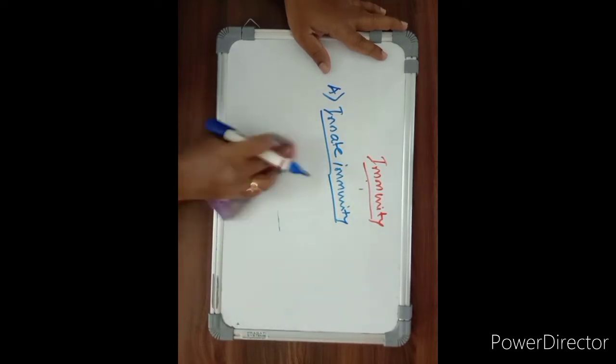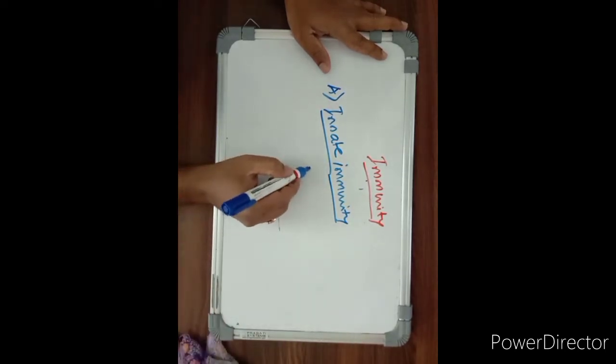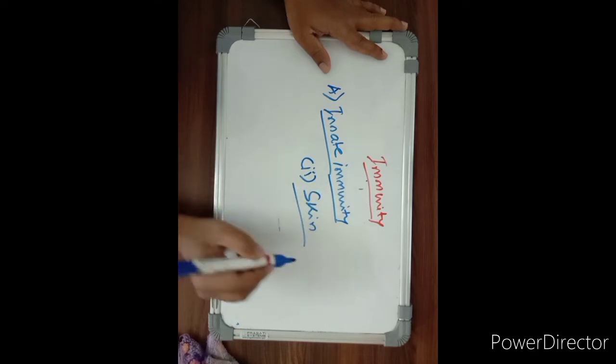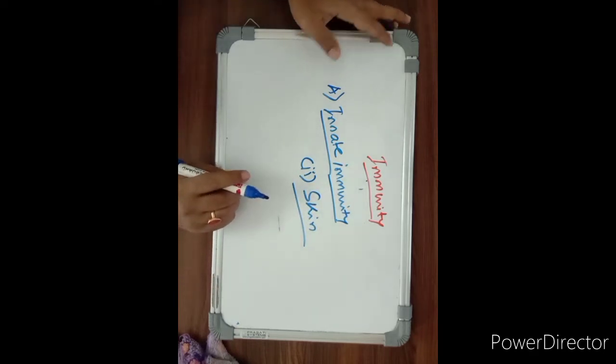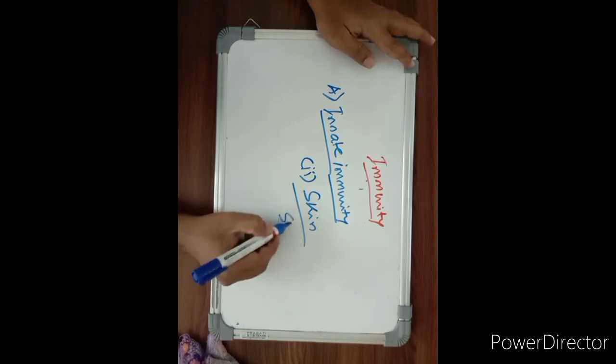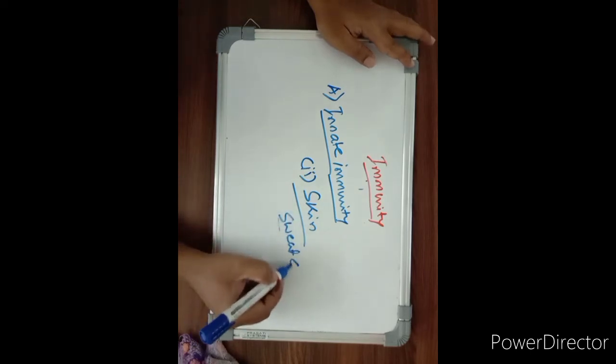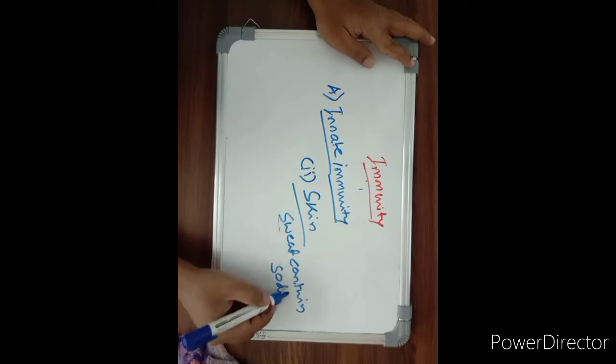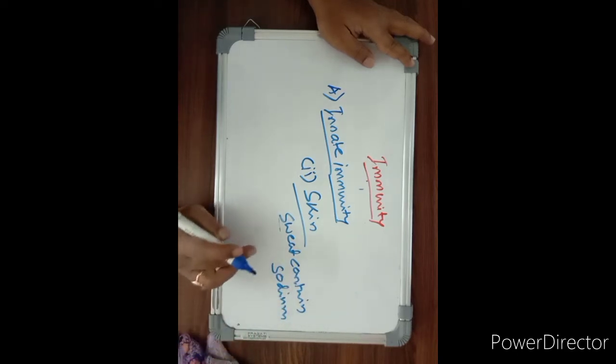And the next one is skin. We all know that the skin secretes sweat. This sweat contains sodium, which provides natural immunity by destroying the microorganisms present over the skin.